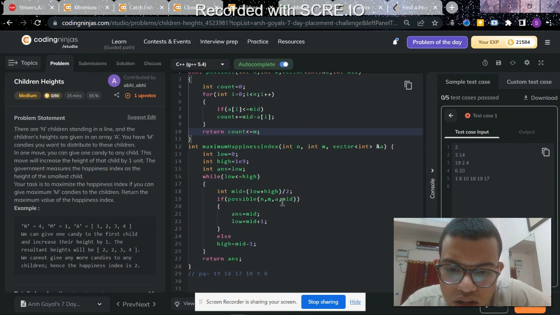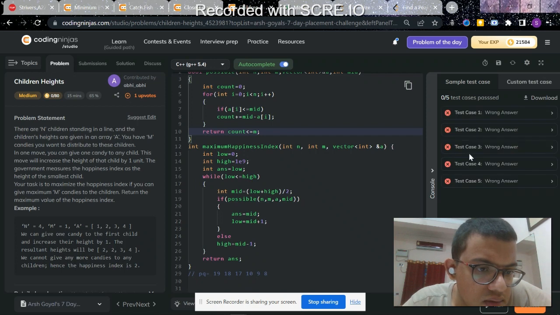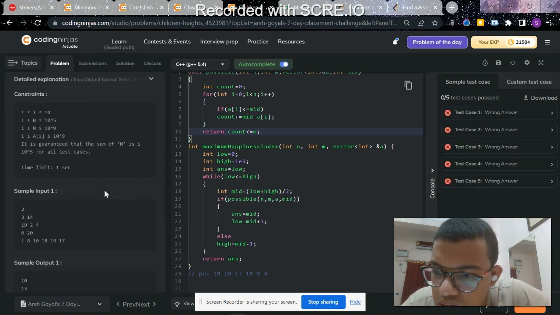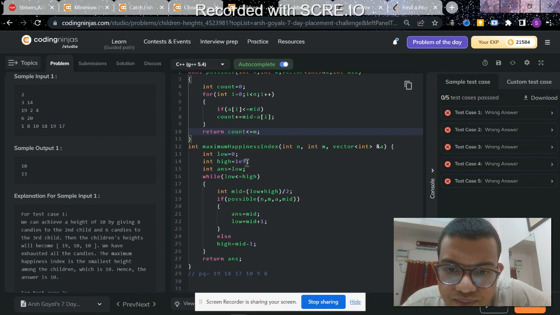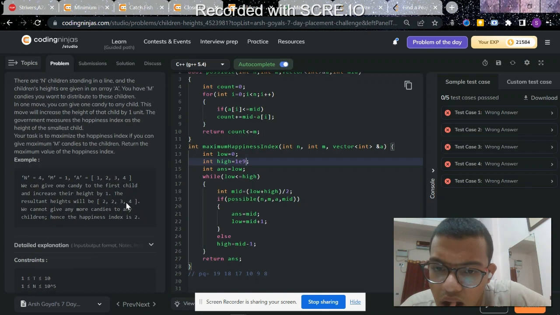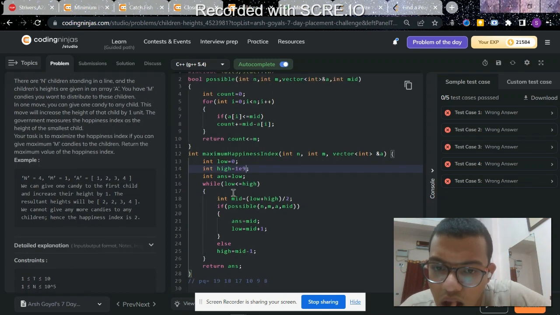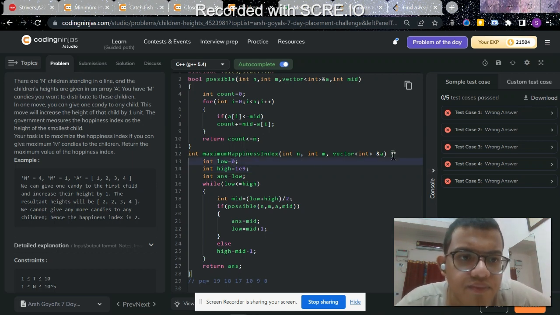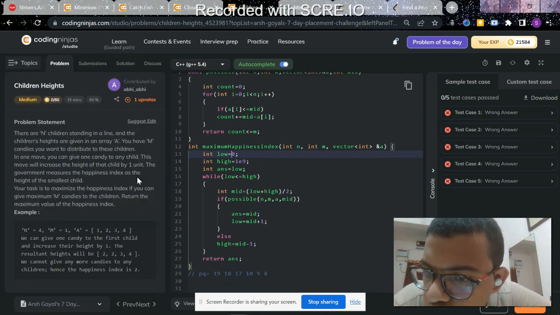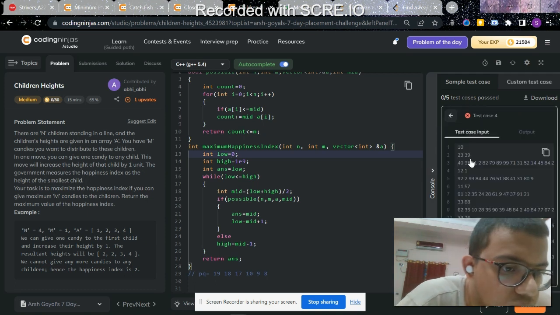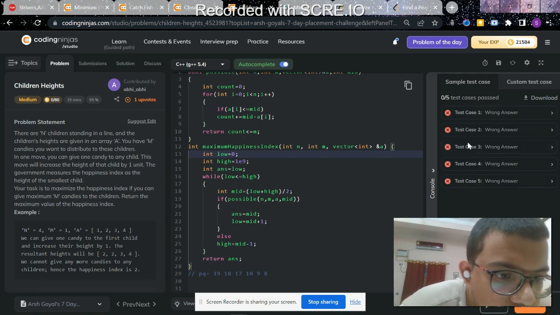I think this is it. Why is it not working? Why is it throwing such a big output?